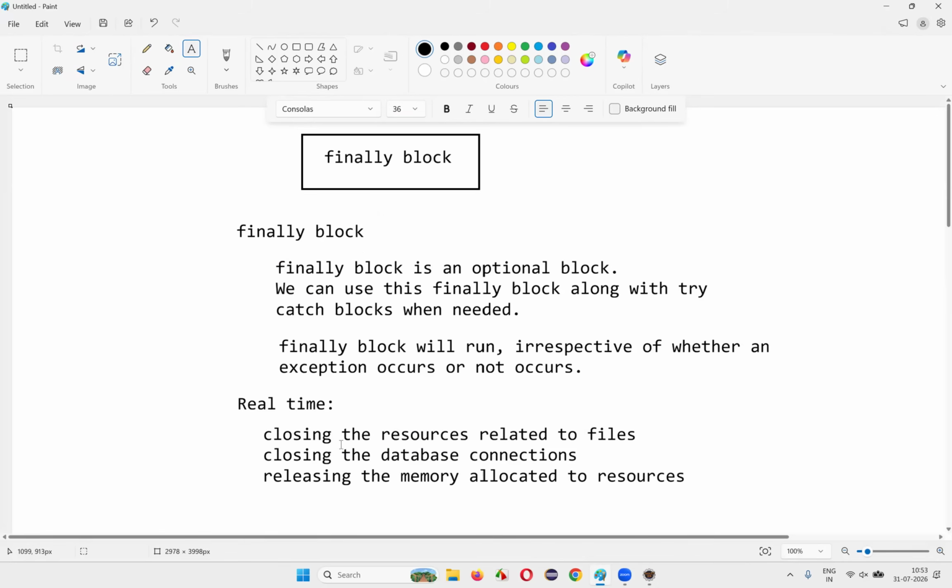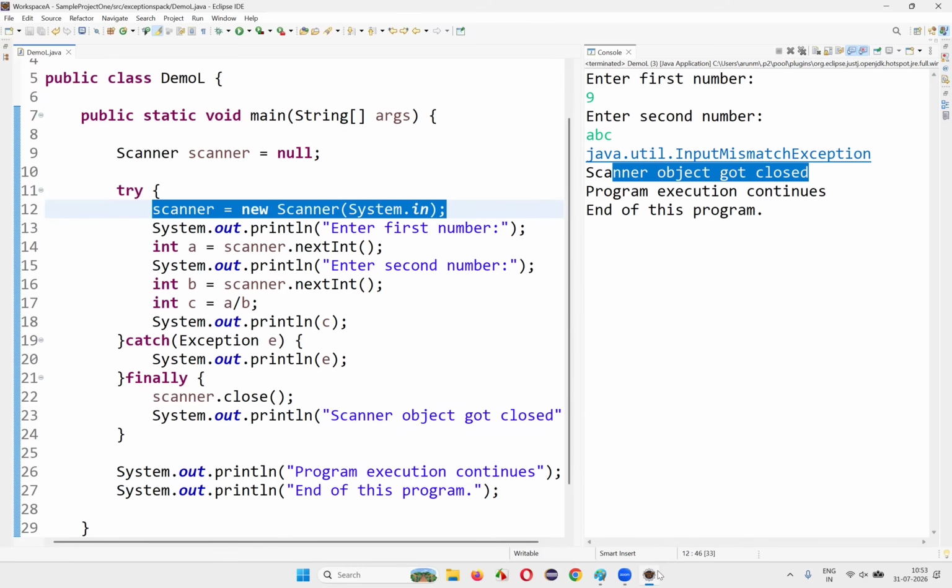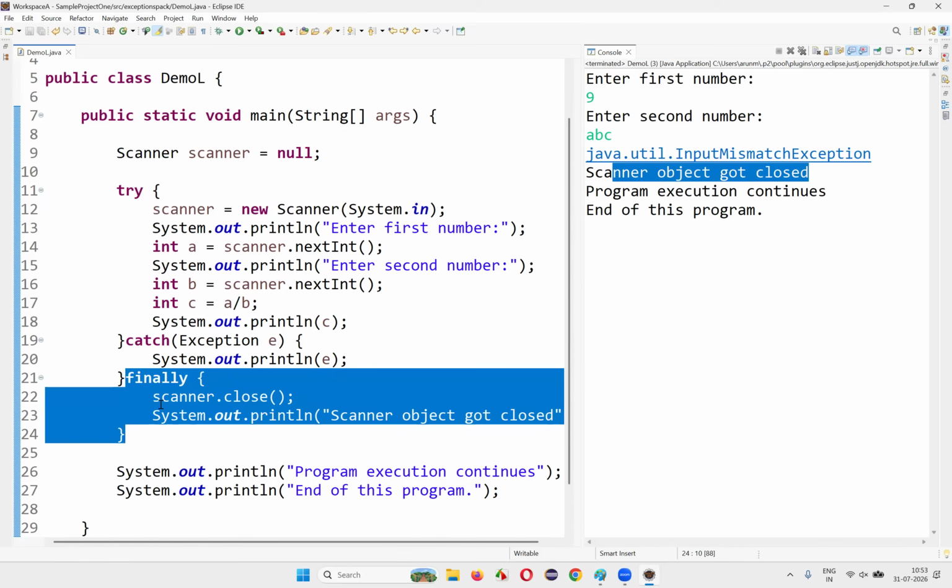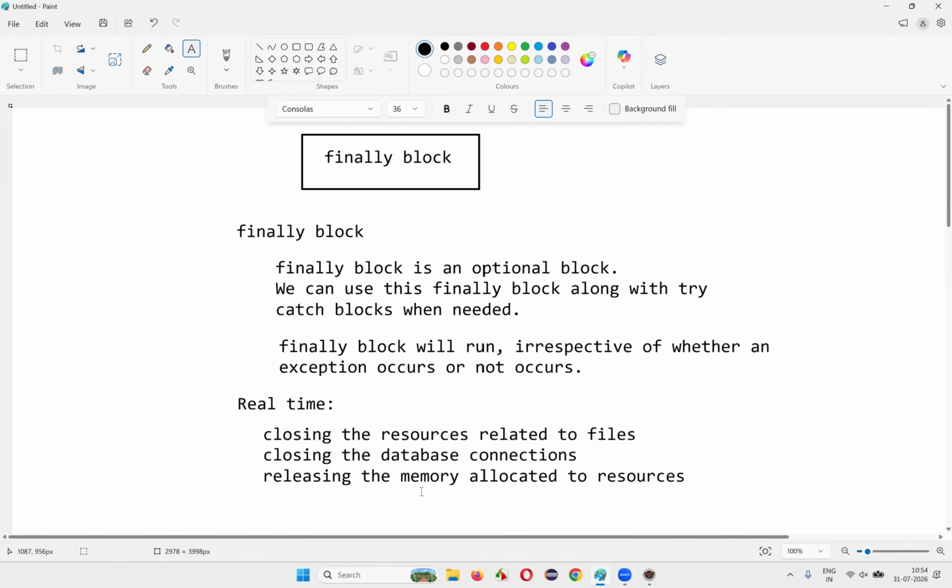Similarly, we can use this finally block to close the resources related to the file classes, and close the database connections which were made earlier. In that kind of situation, it will be useful. So hope guys you understood how to use the finally block. With a real-time example I explained, guys, and also I showed you that the finally block code will get executed no matter what in Java programs, whether the exception comes or doesn't come, and where it will be useful also. I gave you one real example in this session.